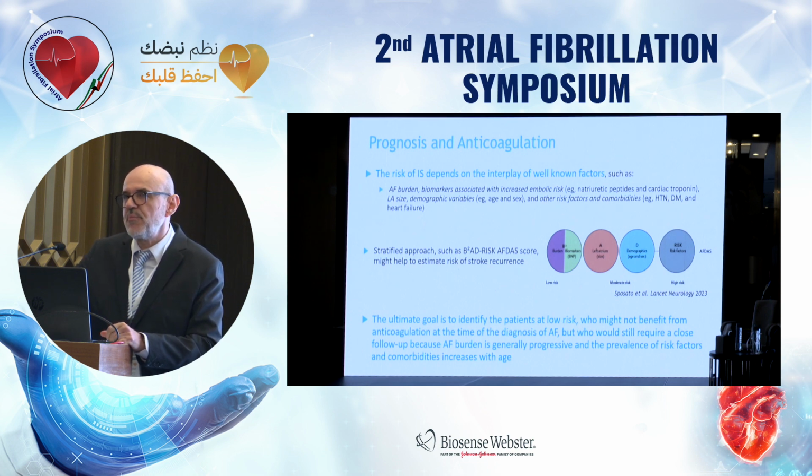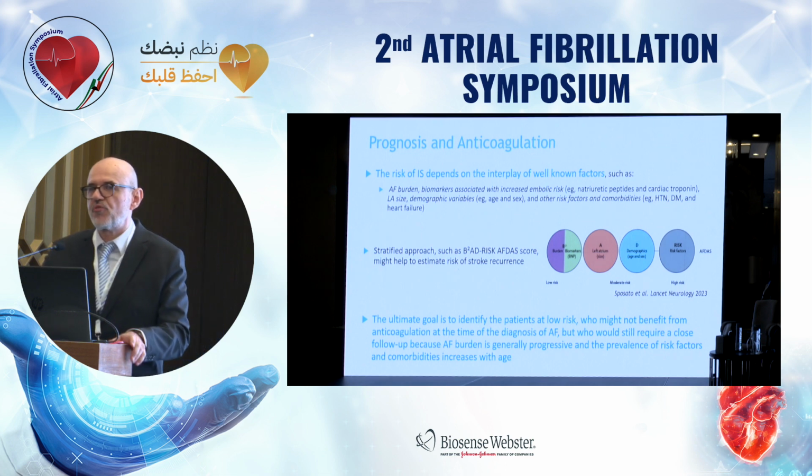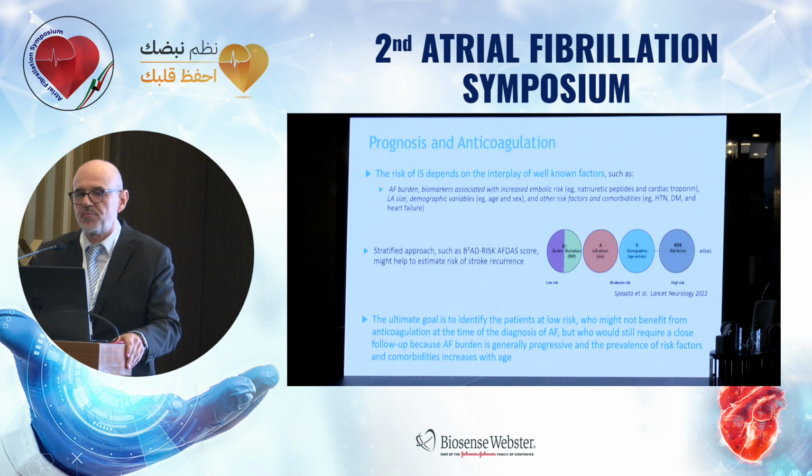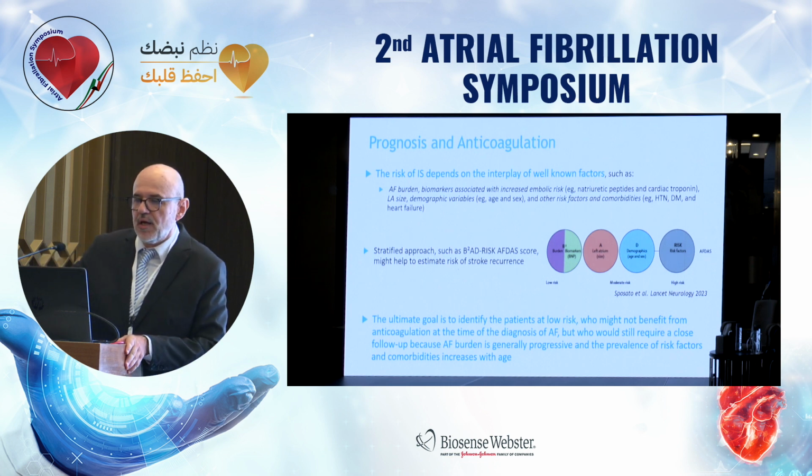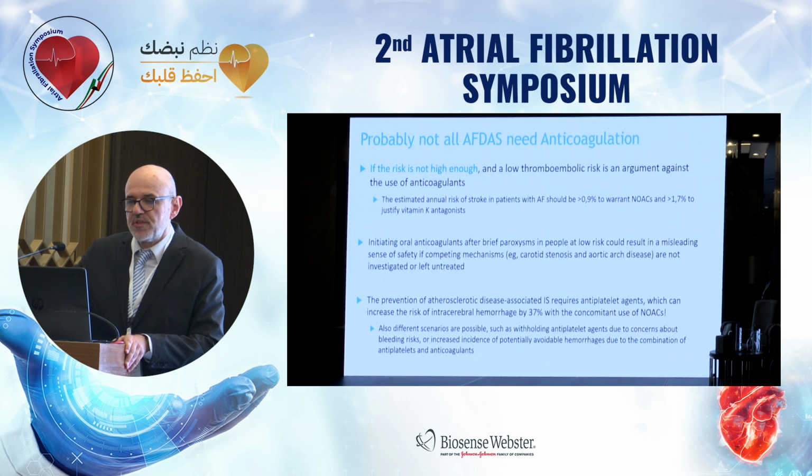This score is similar to, for example, the ROPE score that is used for the estimation of recurrent stroke risk in patients with PFO. Because the ultimate goal is to identify the patients at low risk who may not benefit from anticoagulation at the time of diagnosis of their AF, but who would still require close follow-up, because AF burden is generally a progressive state and the prevalence of risk factors and comorbidities increases with age.